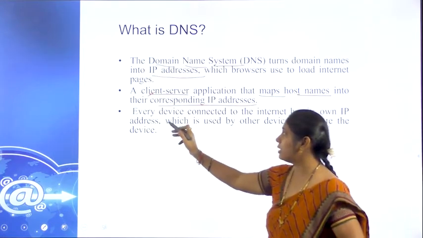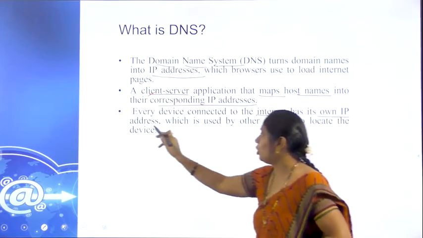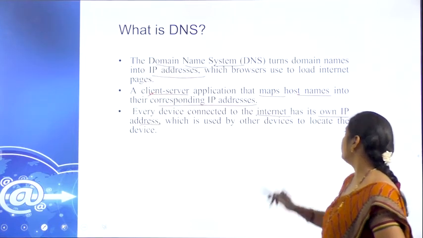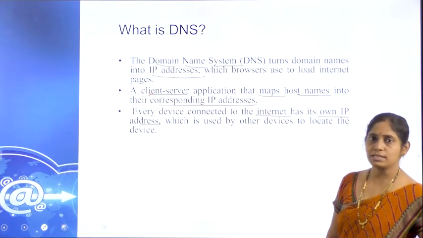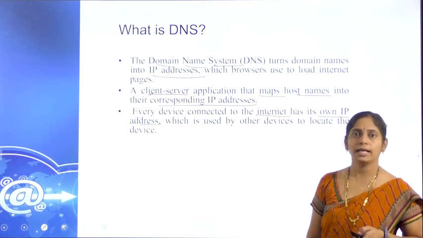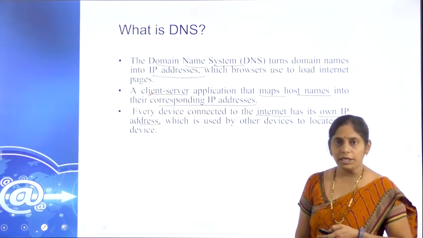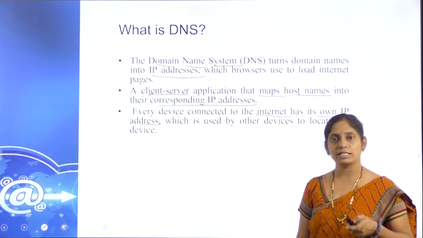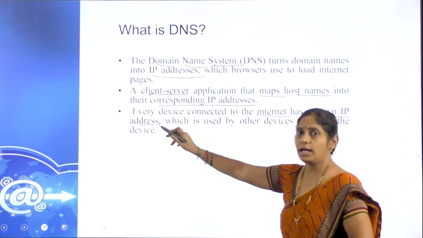Based on that IP address, every device is connected to the internet with its own IP address, used by and located at other devices. So from our system, we give the name, which we call the domain name system name. That is converted into the IP by the server, and based on the IP address, it will be connected to the respective server.